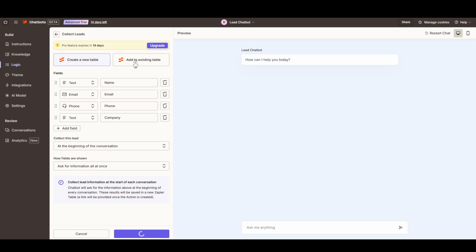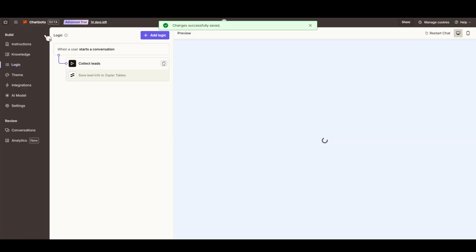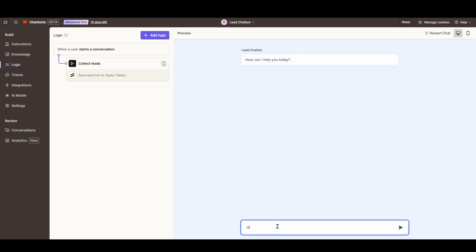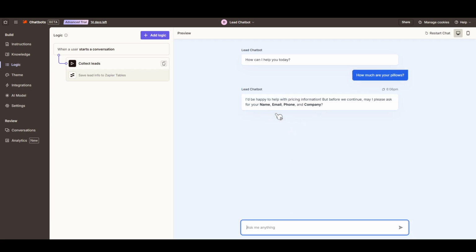Once you've set up the lead collection logic, the next step is to test it out. We'll need to give it a moment to finalize everything in the back end. After some time, put your chatbot to the test by prompting it to ask and generate leads. Observe as it flawlessly executes the designated tasks, proving the effectiveness of your setup. Finally, it's worth noting that Zapier provides additional sections you can tweak based on your preferences. Whether adjusting the dialogue flow or refining how leads are processed, these customizable options afford you flexibility to align the chatbot perfectly with your goals.